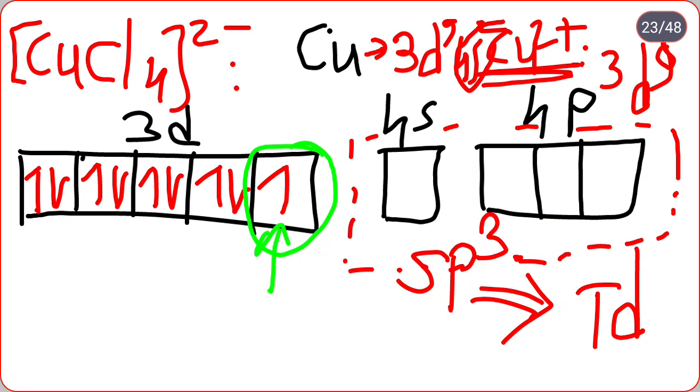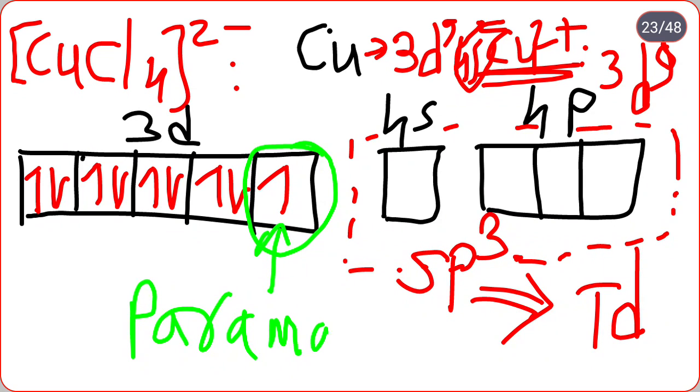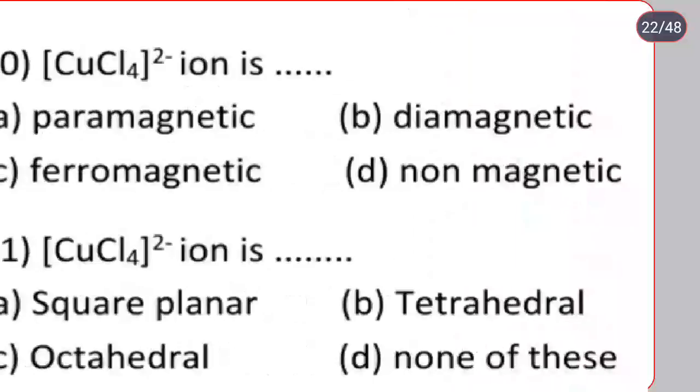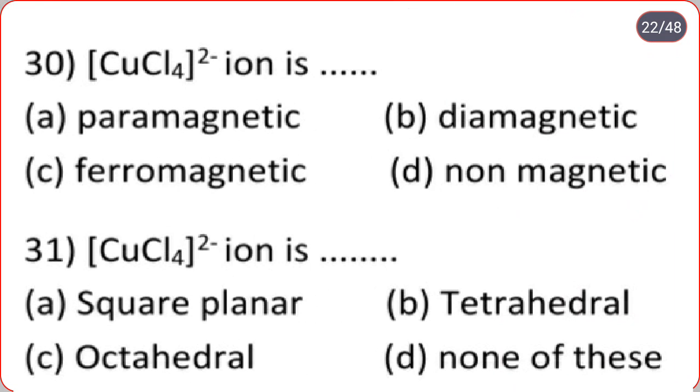How many unpaired electrons? One unpaired electron, therefore it is paramagnetic. Okay, so we see the question now. CuCl4 2 minus ion is dot dot, so it is paramagnetic. Why paramagnetic? Because it contains one unpaired electron. CuCl4 2 minus ion is dot dot: square planar, tetrahedral, octahedral, none of this. So it is tetrahedral, option B.